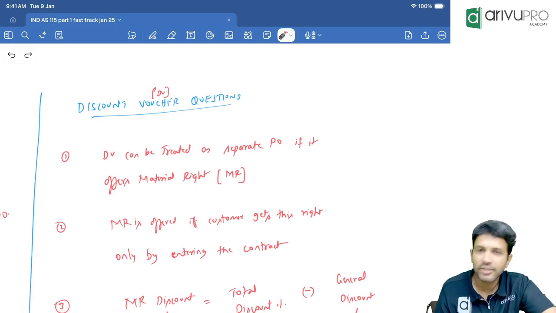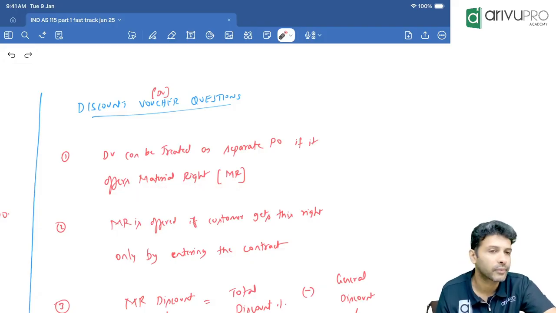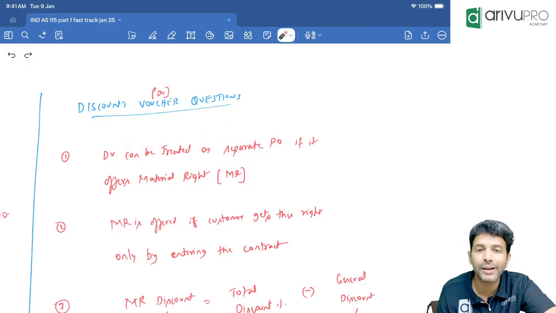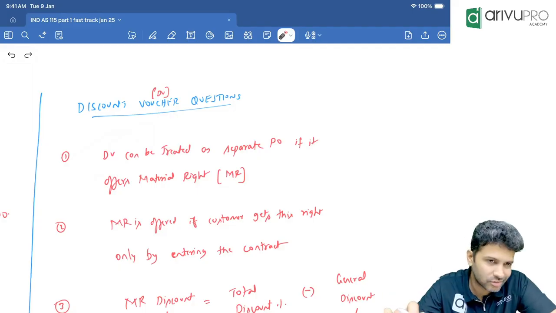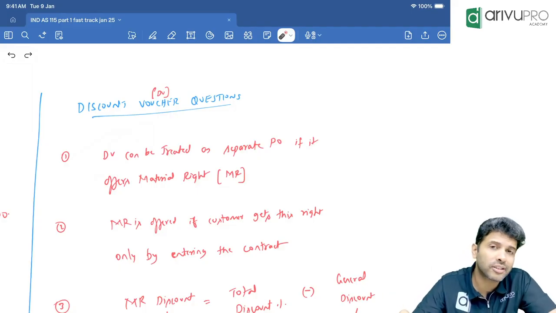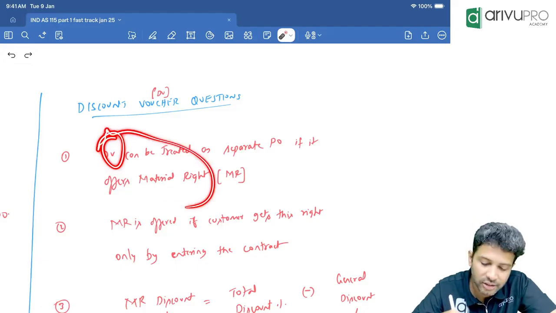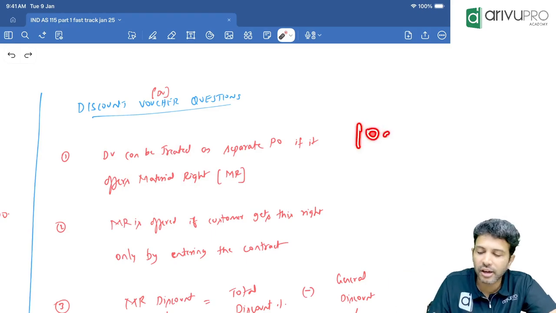First step: a discount voucher can be a separate PO, provided it offers a material right. A discount voucher can be treated as a separate performance obligation, provided it gives what right? Material right. Material right means everybody should not get the discount voucher. Only if selected few customers, by purchasing a certain value of goods, are getting the discount voucher, then we say the discount voucher offers a material right. Now let's say Reliance has a general discount of 10%.